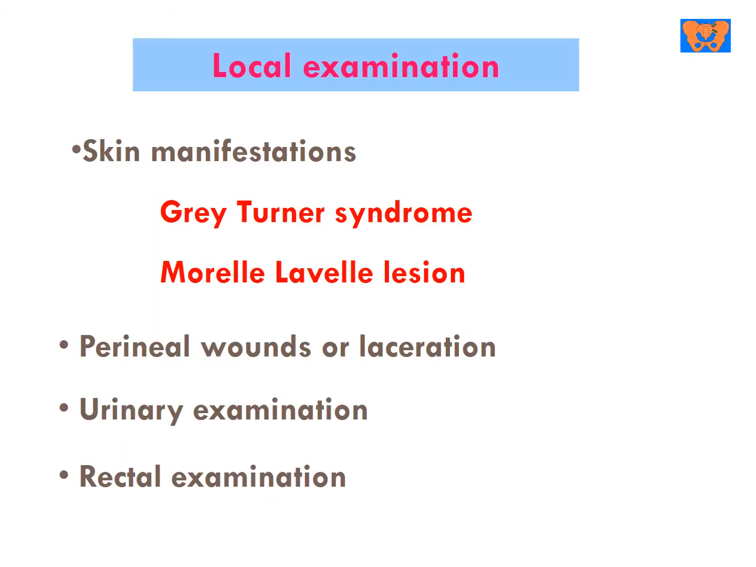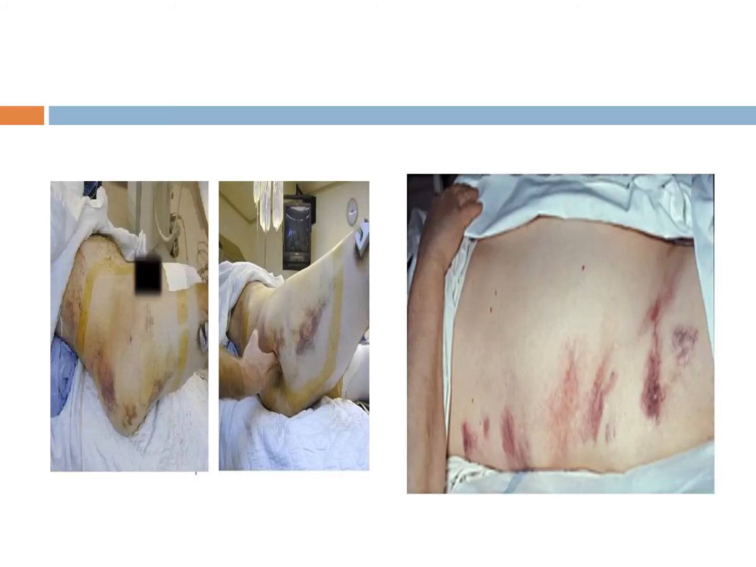Local examination also includes assessment of skin manifestations of subcutaneous bleeding like Grey-Turner sign or Morel-Lavallée lesions, perineal wounds or lacerations, and urinary and rectal examination as we described before. This is an example of Morel-Lavallée lesions and Grey-Turner lesions.